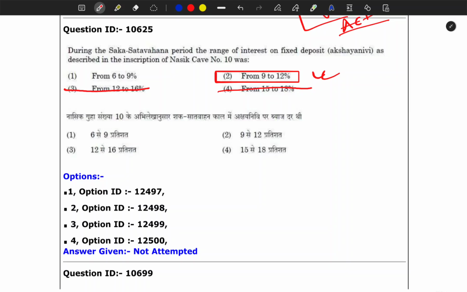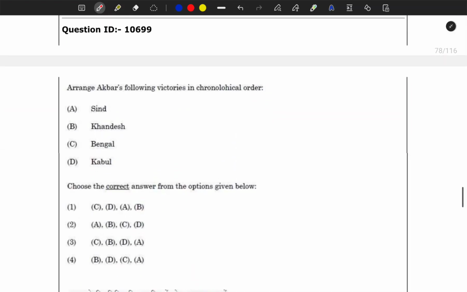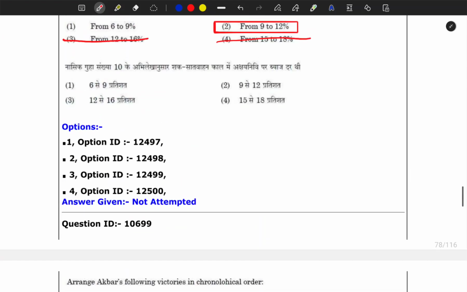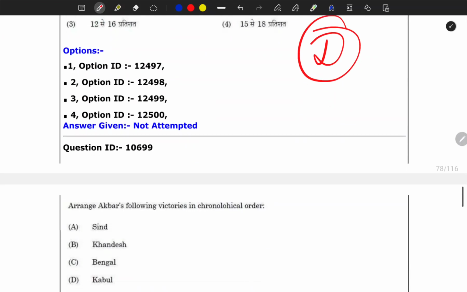So I would have gone with this at very low odds, but this is the correct option, and we cannot do anything about it. Even I was not able to do it. So again I'll say this is a difficult question.